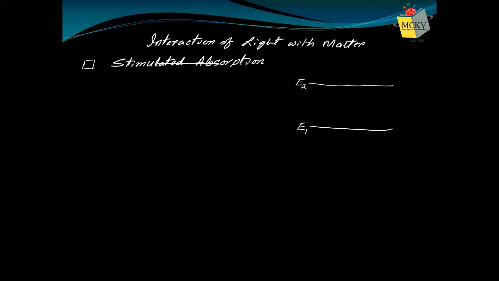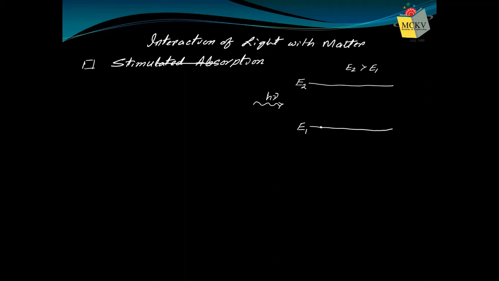Okay. So we are considering these 2 energy levels. E2 is the higher energy level. That means, as you understand from the figure, E2 is greater than E1. Now there is an atom here. Suppose a photon is coming with some energy h nu. Nu is the frequency of the wave. So the energy of the single photon is h nu. We know it. That is hc by lambda, if we try to understand it in terms of wavelength.